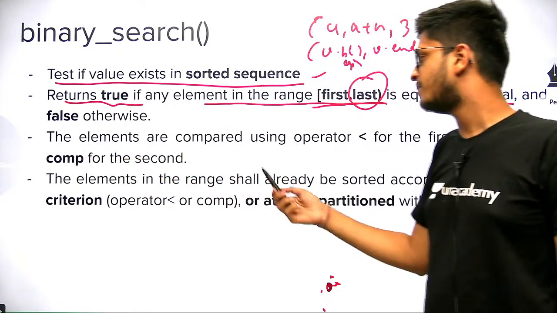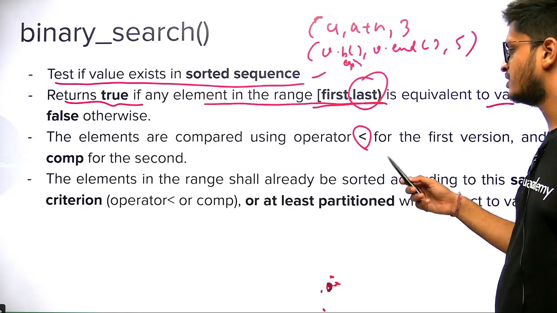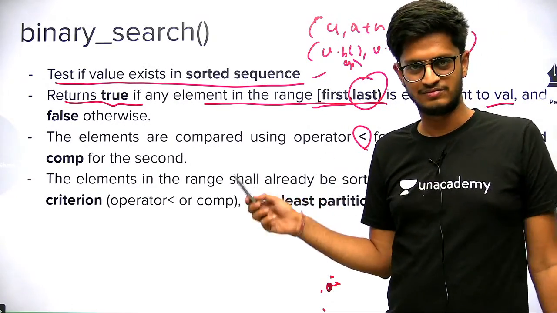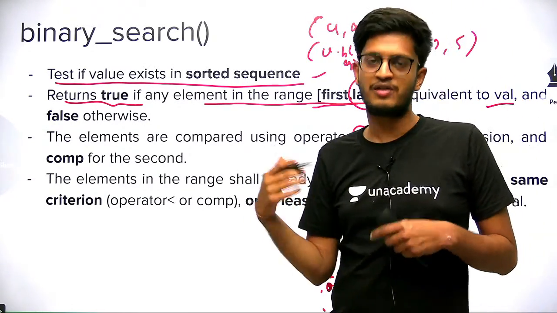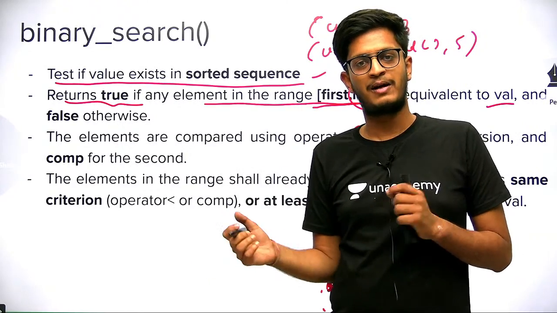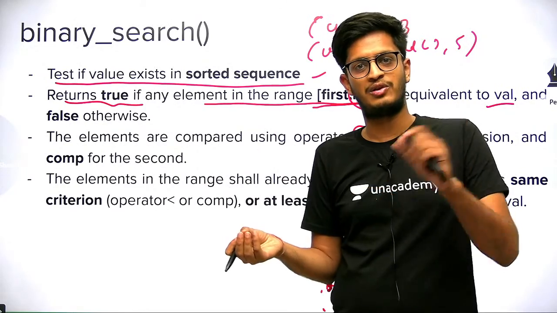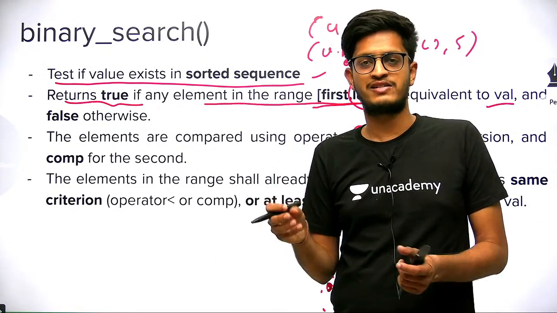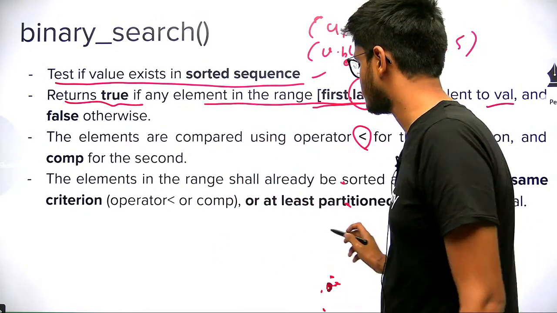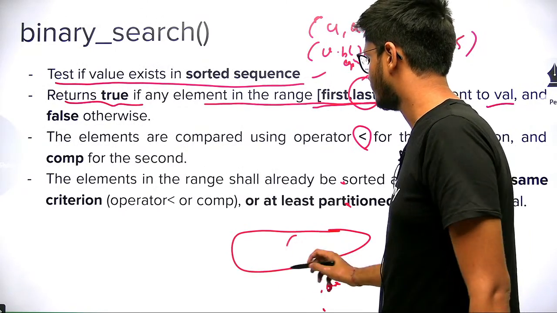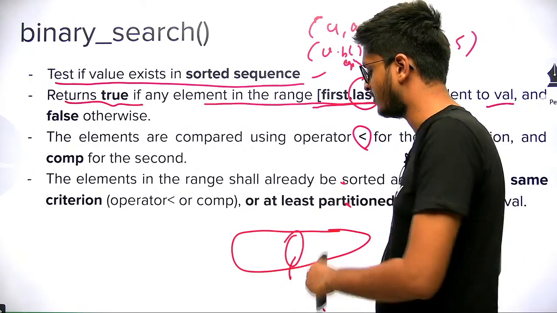The elements are compared using the operator less than for the first version. So binary search also requires comparison, just as sorting does. If you have a vector, it will compare with the middle value.